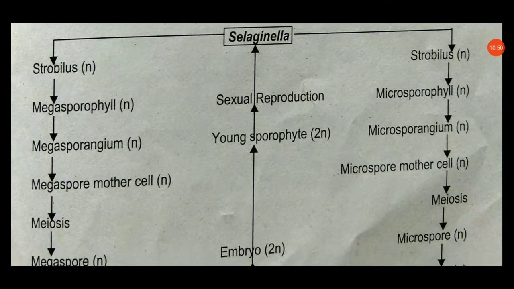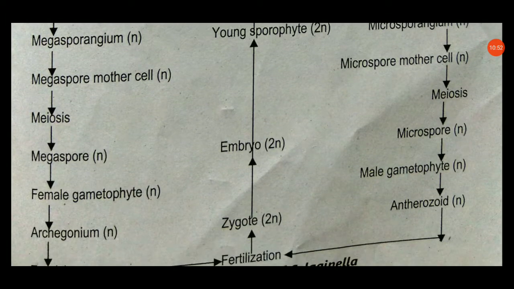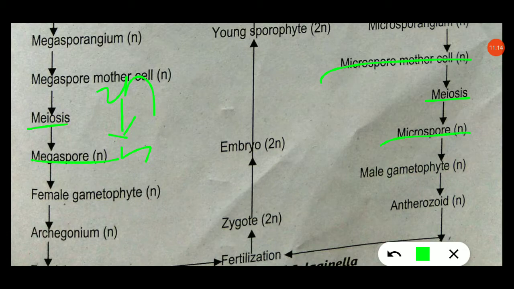Then meiosis takes place in these germ cells, which are diploid. This meiosis is a reductional division, in which 2n is converted into n. Meiosis takes place in the megaspore mother cell and microspore mother cell, forming the megaspores and microspores. When the megaspore germinates, it forms the female gametophyte, and when the microspore germinates, it forms the male gametophyte, which are haploid.